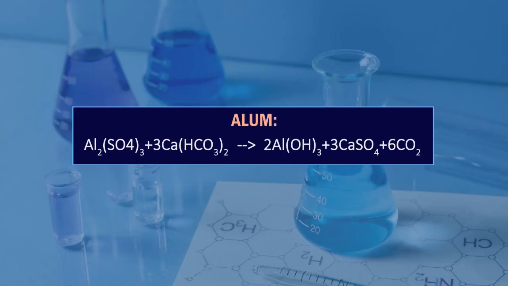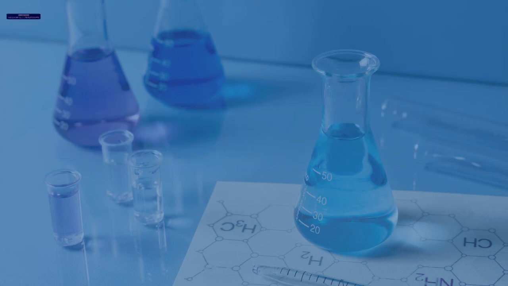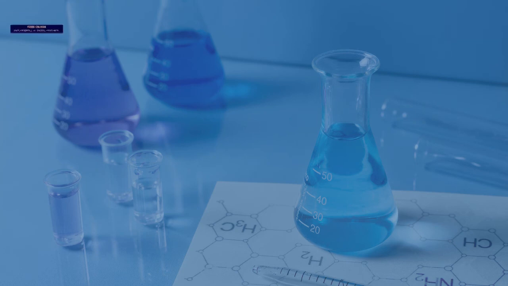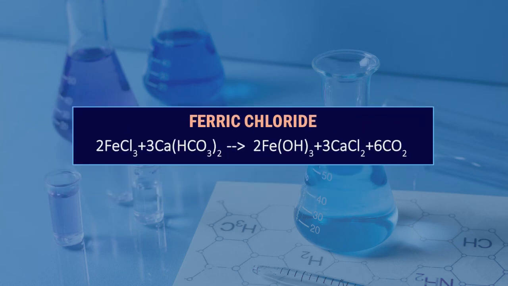Here is the reaction for alum: Al2(SO4)3 + 3Ca(HCO3)2 = 2Al(OH)3 + 3CaSO4 + 6CO2. For ferric sulfate: Fe2(SO4)3 + 3Ca(HCO3)2 = 2Fe(OH)3 + 3CaSO4 + 6CO2. For ferric chloride: 2FeCl3 + 3Ca(HCO3)2 = 2Fe(OH)3 + 3CaCl2 + 6CO2.